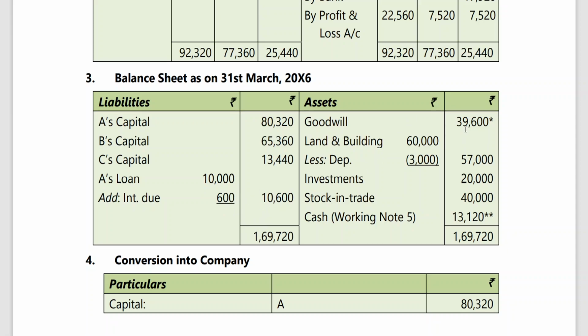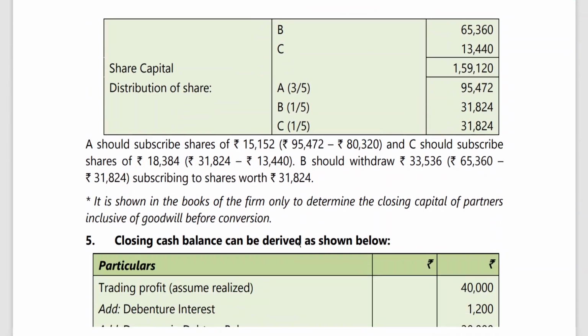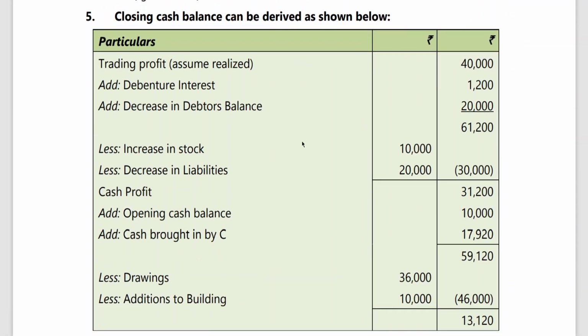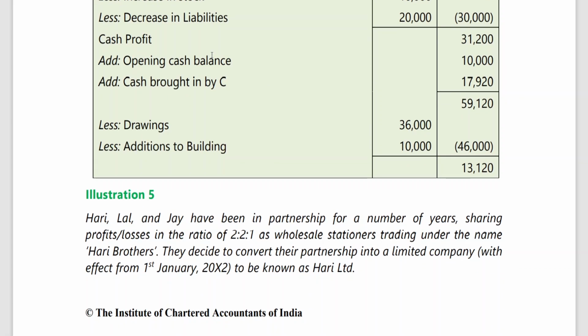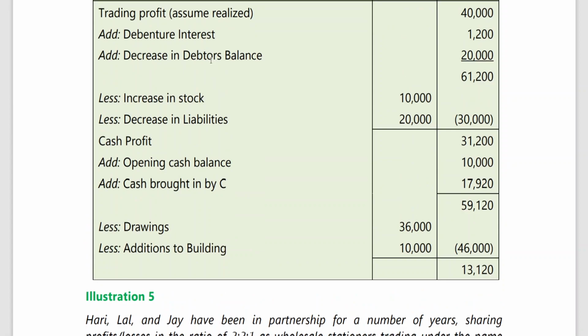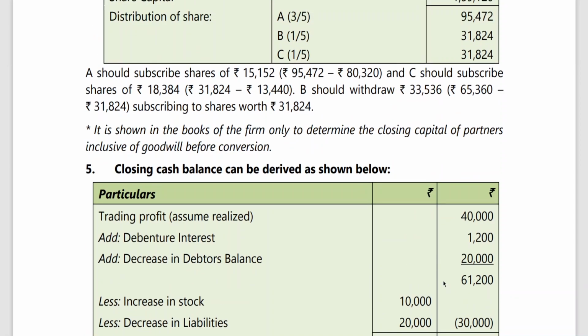Now goodwill has been said, it is going to appear in the balance sheet. Goodwill to partners' capital accounts has been written. Land and building, depreciation, investment, stock in trade, and let me tell you, cash working note is not required. This is lengthy, but to explain to you, he has said he went by the cash flow statement. Closing cash balance has been ascertained. Trading profits, add debenture interest realized, decrease in debtors balance, increase in, you learned this in the cash flow statement, no, through which he has got this. But it's a lengthy problem.